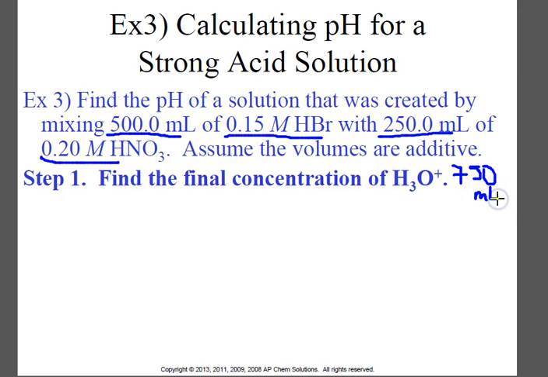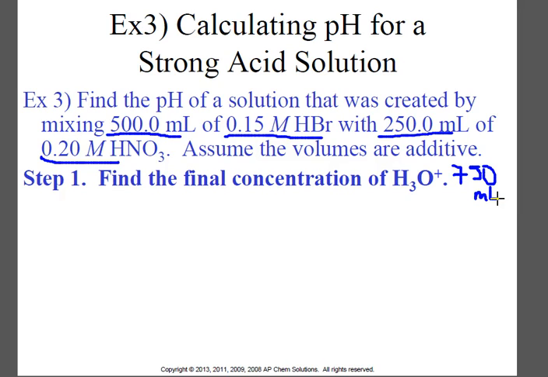So the first thing we need to do is to find the final concentration of the H3O+. Now, I want to make a note here. If you are mixing a strong acid and a weak acid, you can basically ignore the weak acid because its contribution to the pH is minimal. But if you are mixing 2 strong acids, or 2 strong bases for that matter, you need to consider both of them because they are both contributing to the pH of the solution.